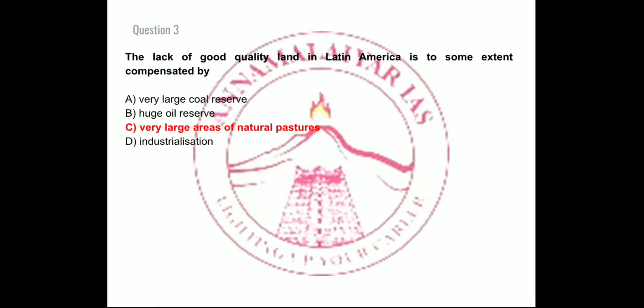Again, this can be a potential question for the preliminary examination. Whenever we talk about Latin America, you see a shortage with respect to coal reserves, oil reserves, as well as industrialization, due to its topography and other aspects. Let's move on to the next question.